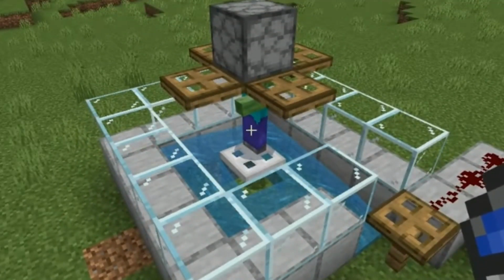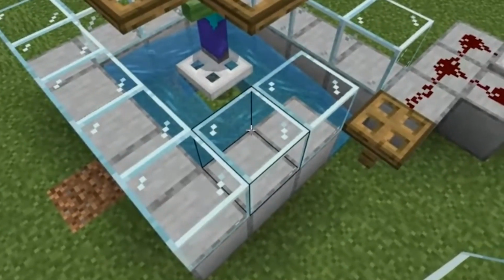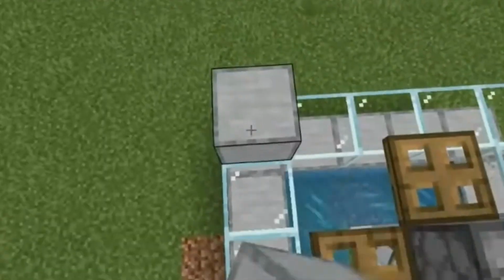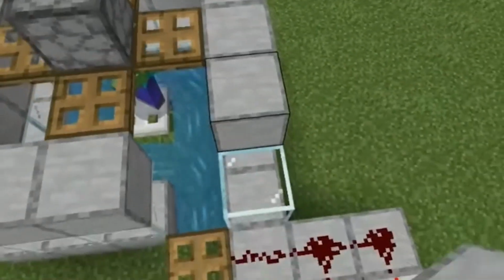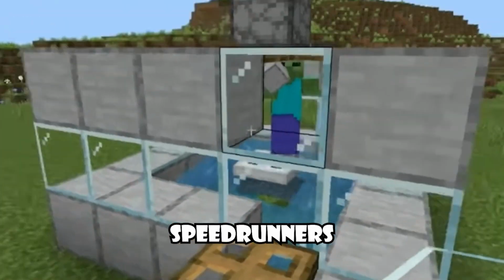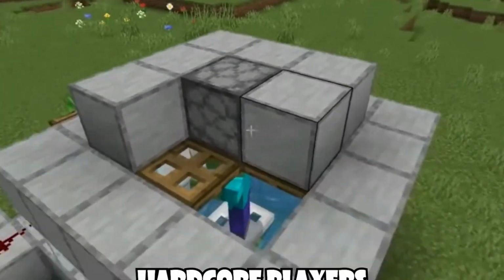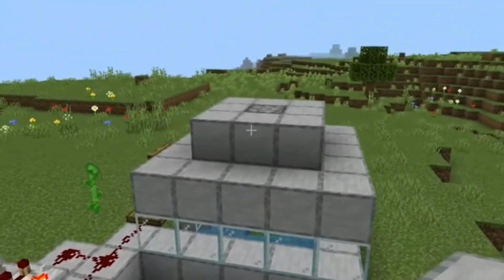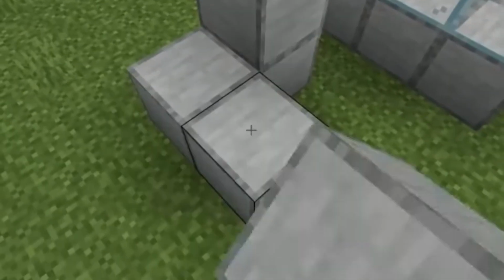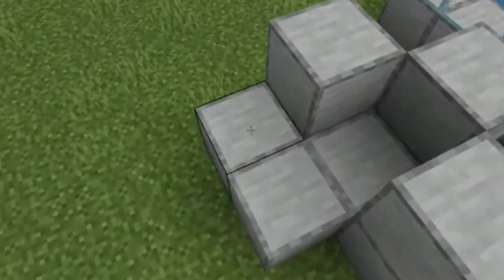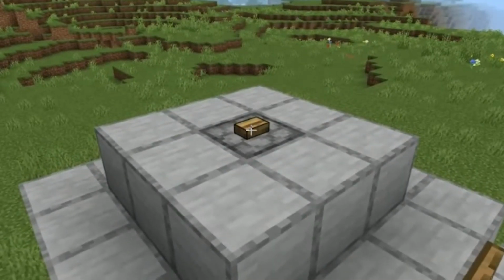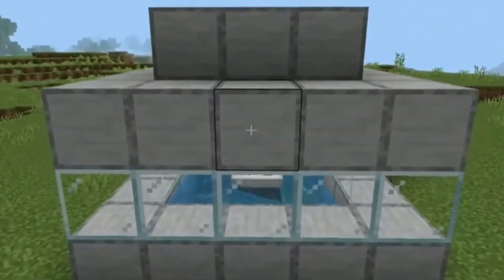This is the kind of farm that takes you from just surviving to absolutely dominating your world. This is the best farm for speedrunners who need fast XP for enchanted tools and hardcore players, because staying alive is easier when your armor is maxed out. Now go build it and become the XP king of your Minecraft world. Are you ready to become the XP king of your Minecraft world?